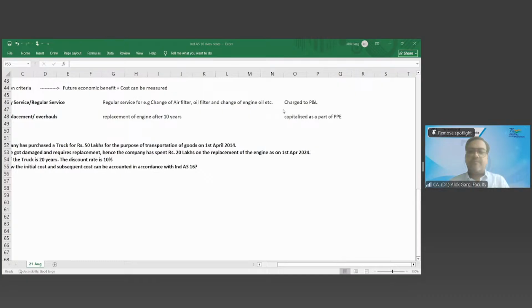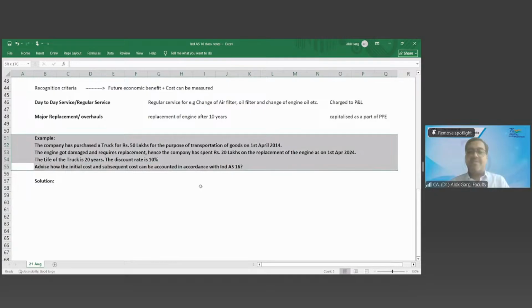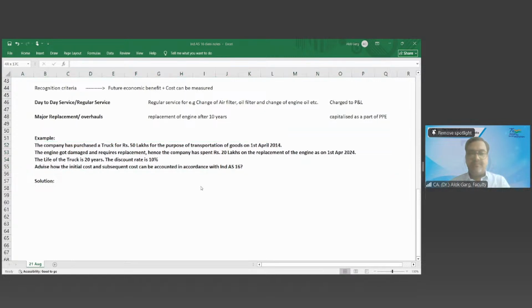The life of the truck is 20 years. Discount rate is 10%. Advise how the initial cost and subsequent cost can be accounted for in accordance with Ind AS 16. Please help me. How will this initial cost and subsequent cost be accounted for? Let me do the initial measurement accounting first.